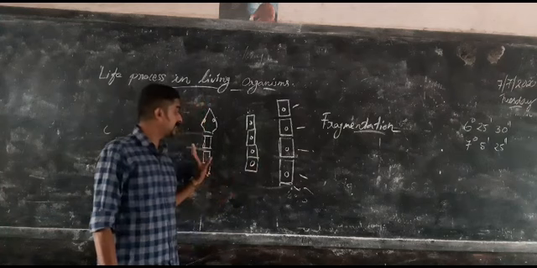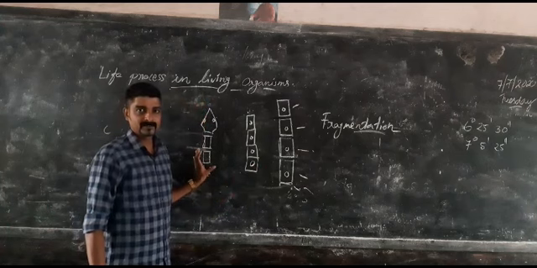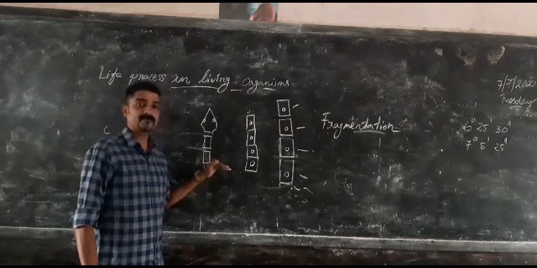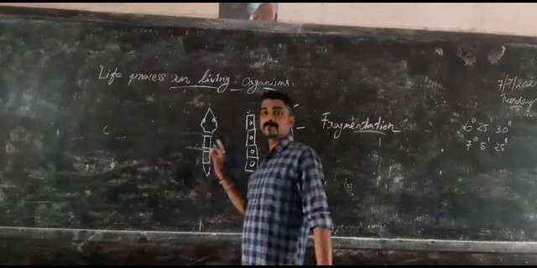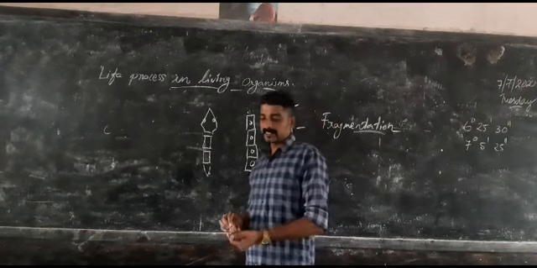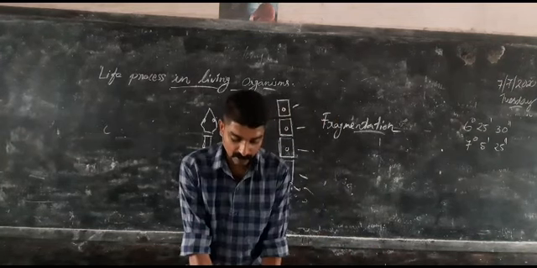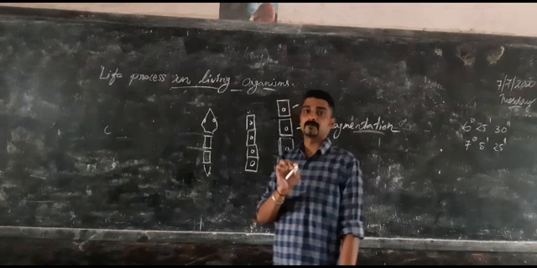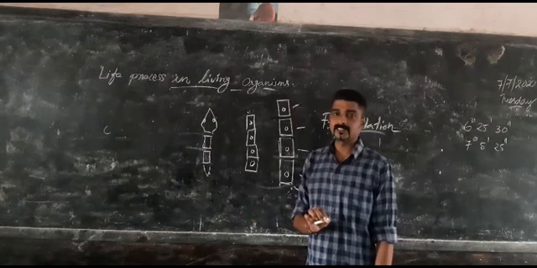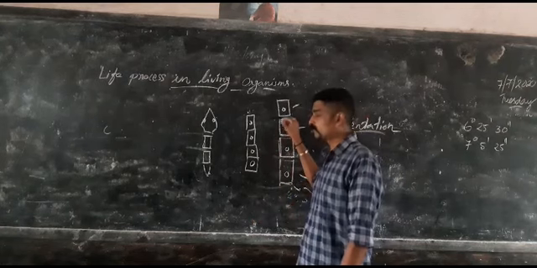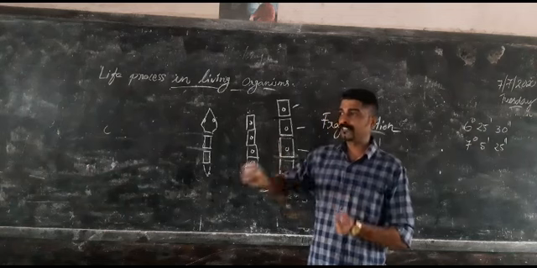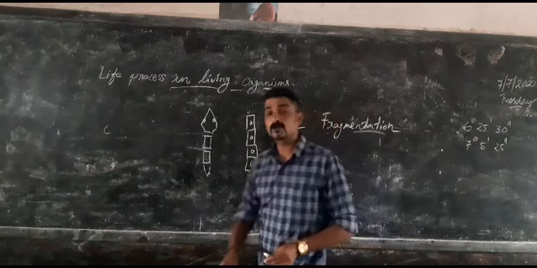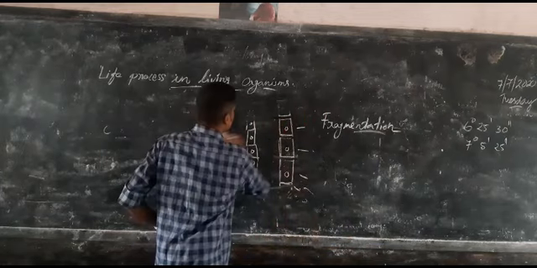Actually, we can't say that it is a reproduction. When we are cutting the body part of planaria, each part will grow a new organism. It is known as regeneration. Next, budding. Already we studied that in unicellular organisms. Example, yeast. Yeast is reproducing through a small outgrowth that will form. After some days, it will separate from the parent. Multicellular organisms also show the same budding character.